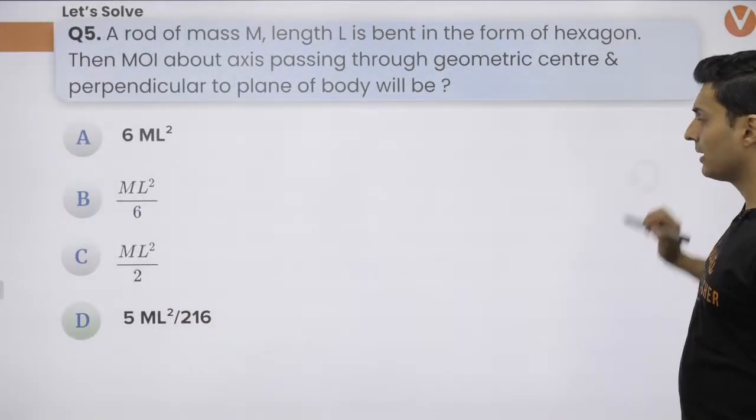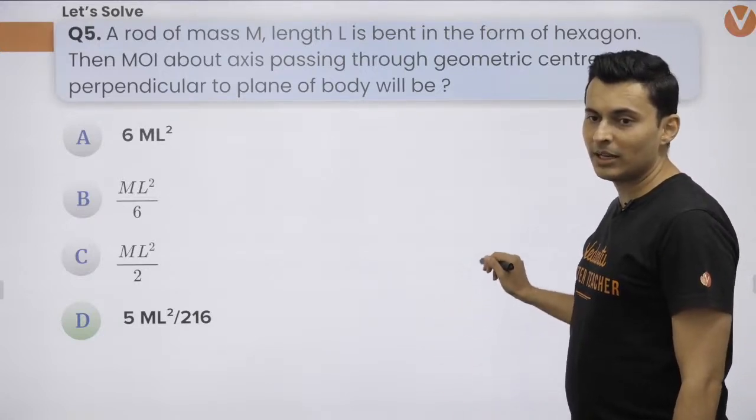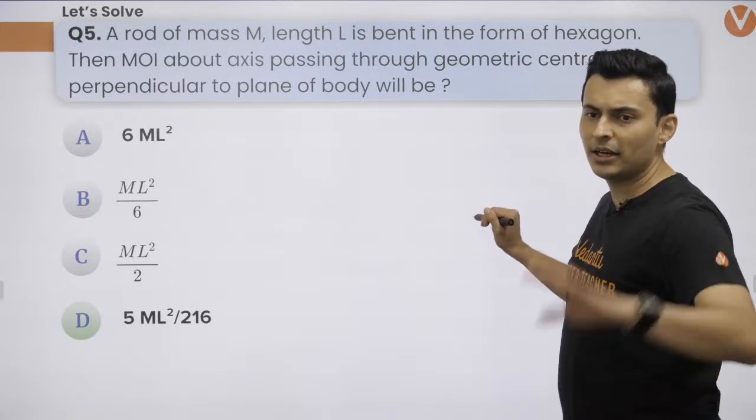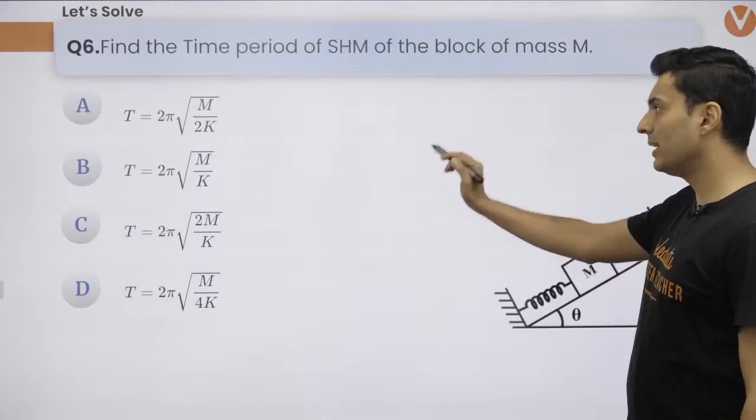So do this and you'll get 5 ML square by 216. All right. Cool. Yes, Shavana agrees with it and Wahi also agrees with it. Varshita, don't worry about that disturbance. Just concentrate on the session, beta. All right. Let's go with the next question.